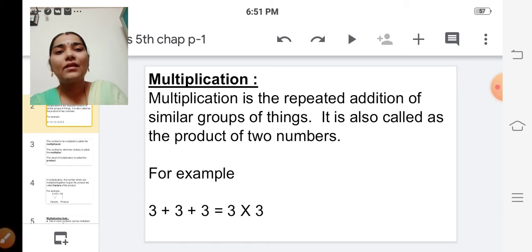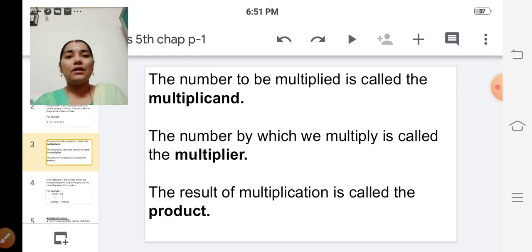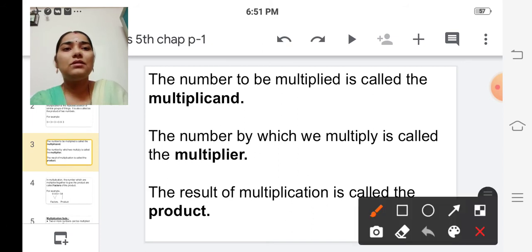Okay, the next one: now we are going to see which one is the multiplicand, which is the multiplier, and what is the product. Suppose we consider the multiplication 3 into 4.